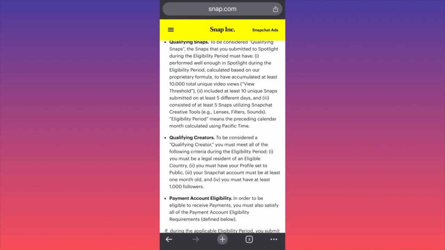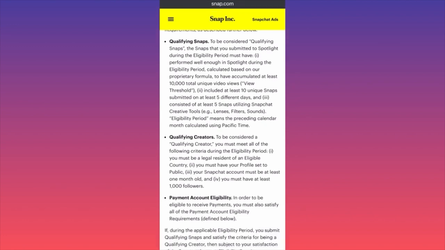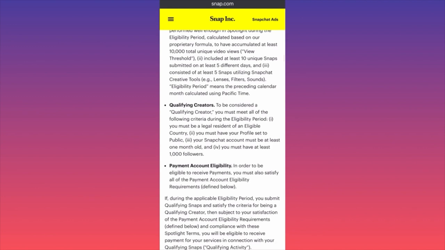The second step over here is that you have to qualify your snaps, meaning that in the eligibility criteria and period for the Spotlight, you should accumulate at least 10,000 total unique video views. And this includes at least 10 unique snaps submitted on at least 5 different days, consisting of at least 5 snaps utilizing creative tools such as lenses, filters and sounds.